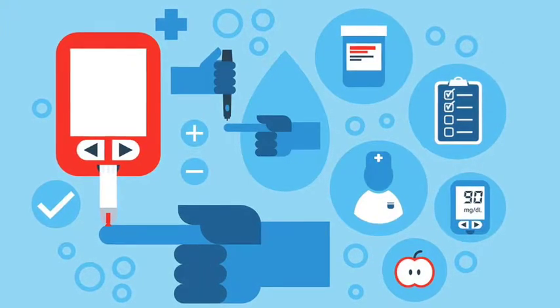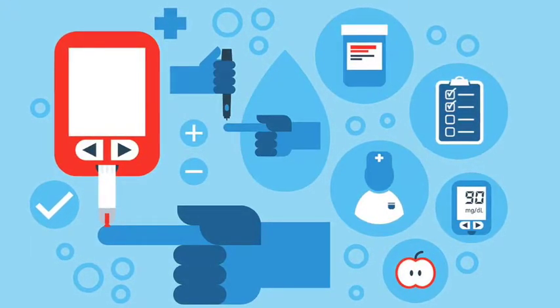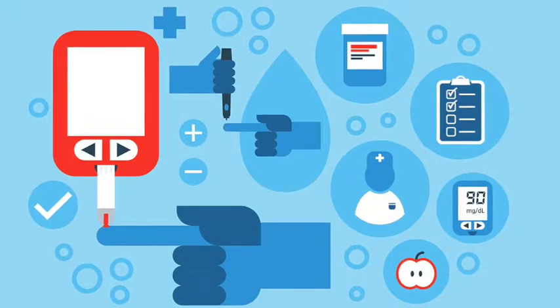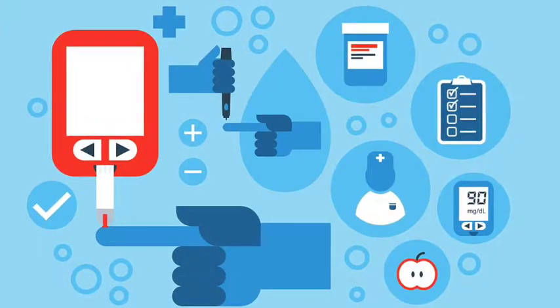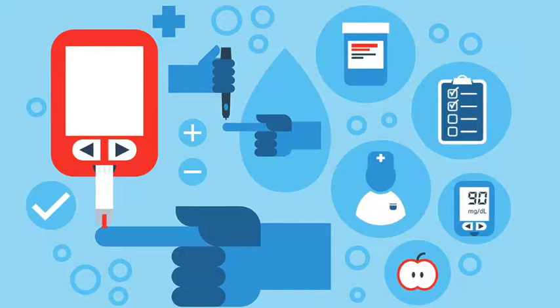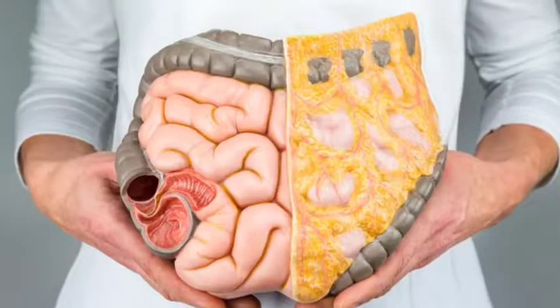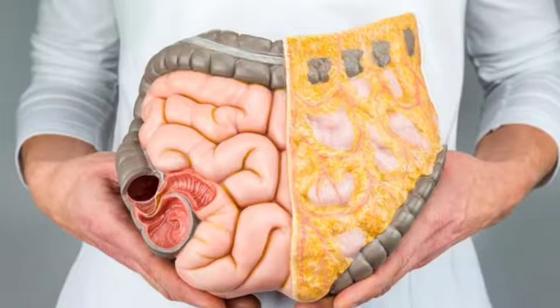Clean protein. Eating protein foods has a minimal effect on your blood glucose levels, and it can slow down the absorption of sugar. Some of the best sources of clean protein include wild-caught fish, which contains omega-3 fats that reduce inflammation, grass-fed beef, organic chicken, lentils, eggs, and bone broth.